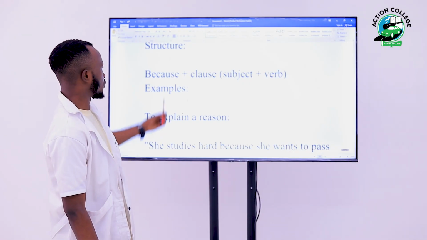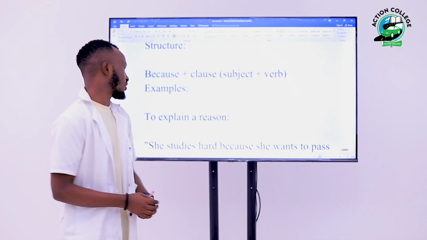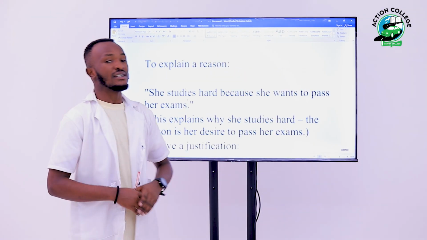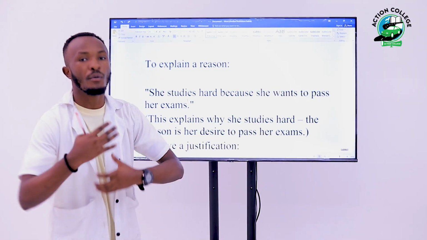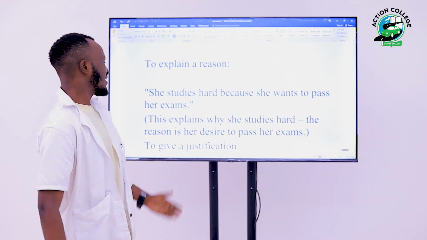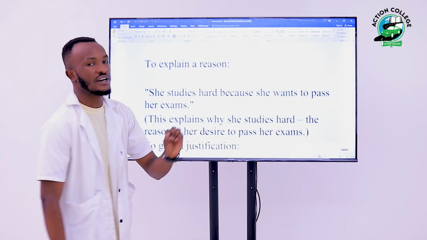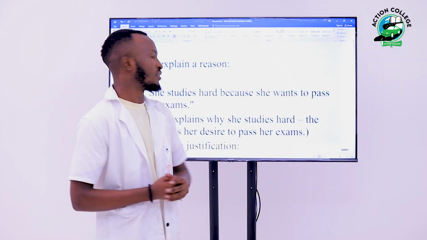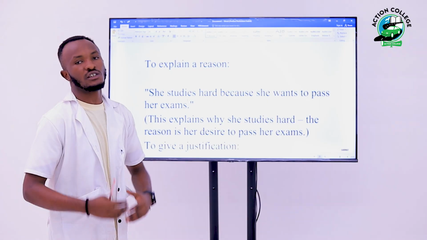Of course, we use this connector because to explain a reason. This lady studies hard because she wants to pass her exams. This explains why she studies hard. The reason is her desire to pass her exams. We also use this connector because to give a justification.